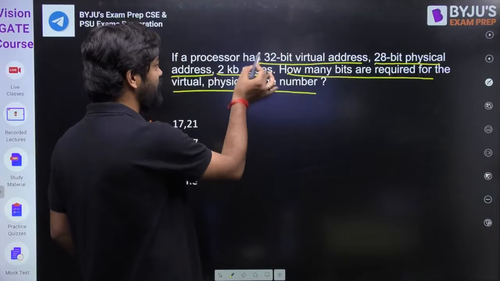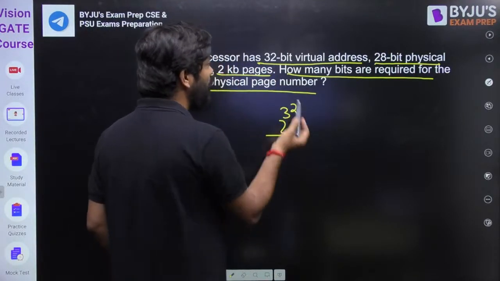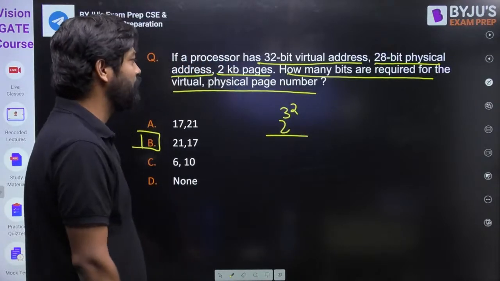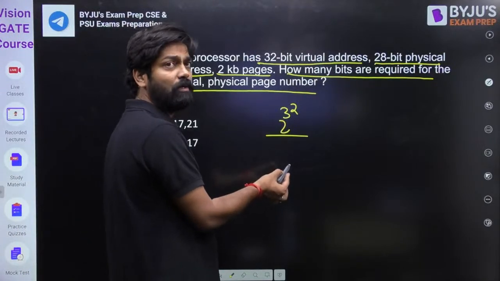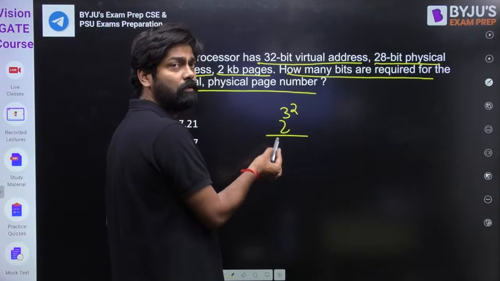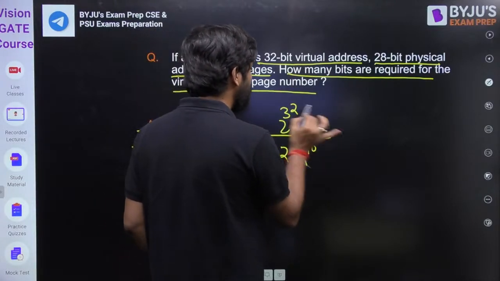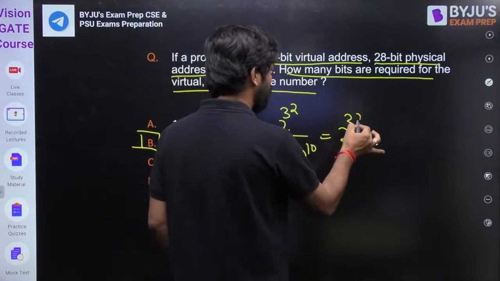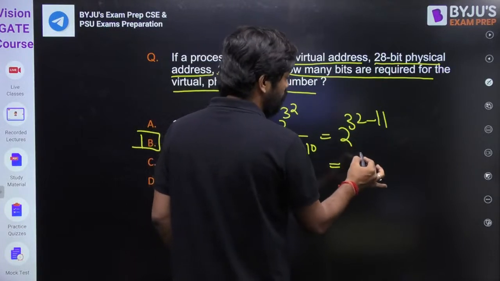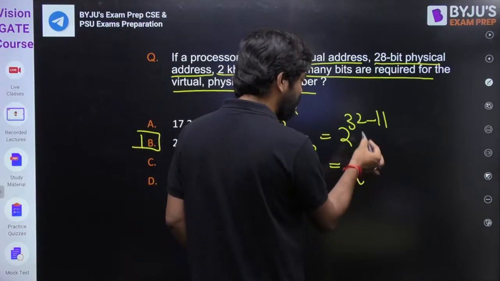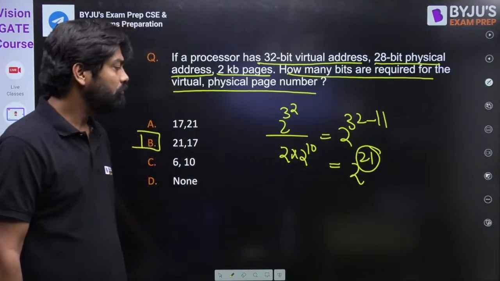See, clearly they have given a 32-bit virtual address. It is nothing but 2 to the power 32. And they are asking how many bits are required for the virtual page number, my dear friend. It is 2 to the power 32 divided by what? The page size is 2 KB, which means 2 into 2 to the power 10. So it is 2 to the power 32 divided by 2 to the power 11, which is 2 to the power 21. So how many bits are required? 21 bits are required. Everyone knows.